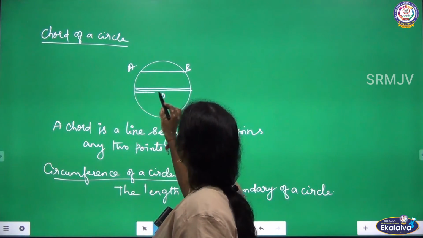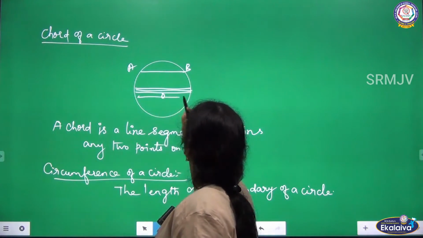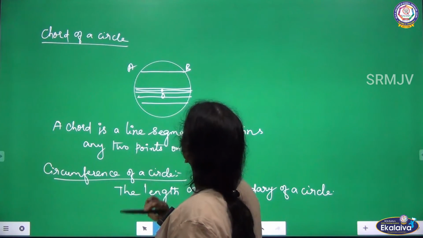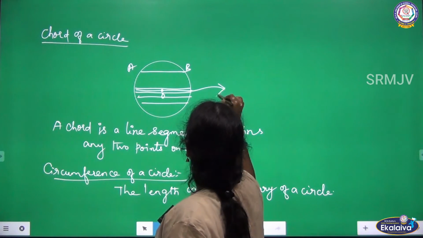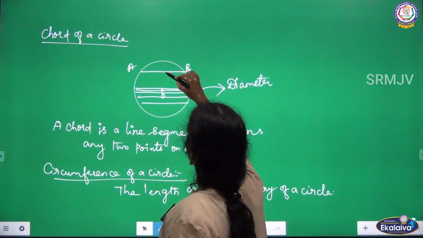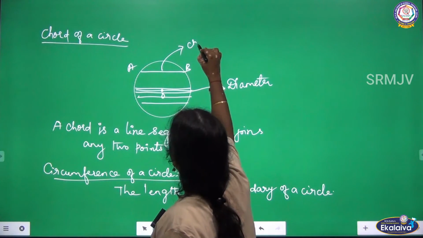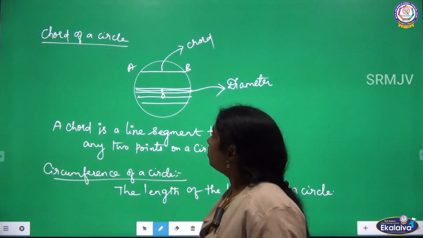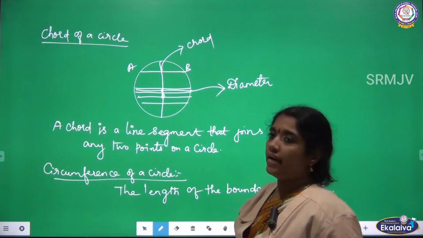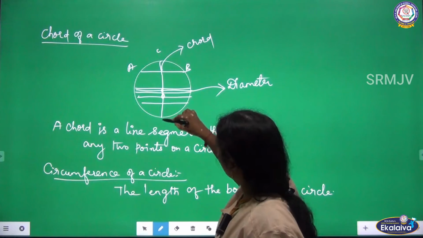So listen. See, this is my O, okay, this is my O, so this is said to be a diameter. And this one is what? Chord. So like this also a diameter. I can say CD also diameter.